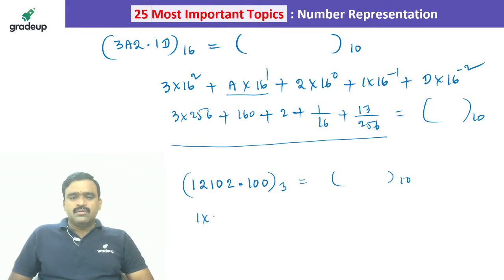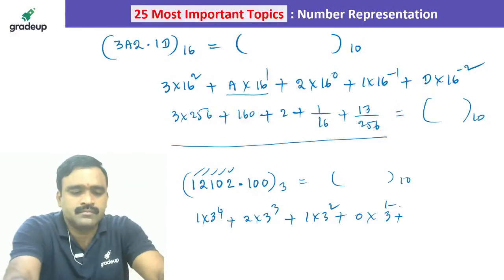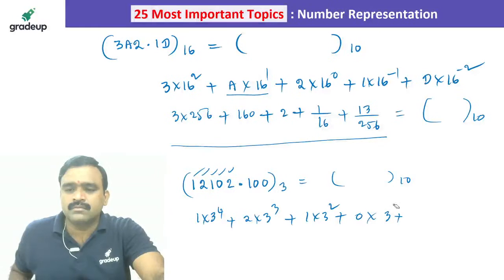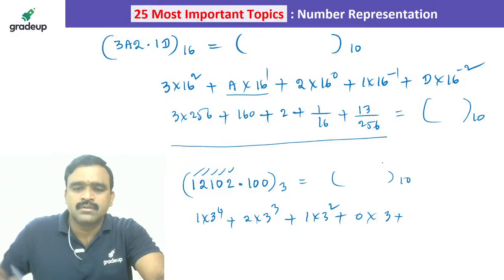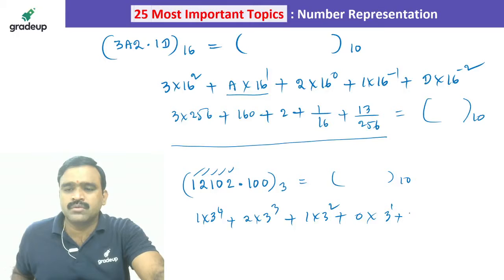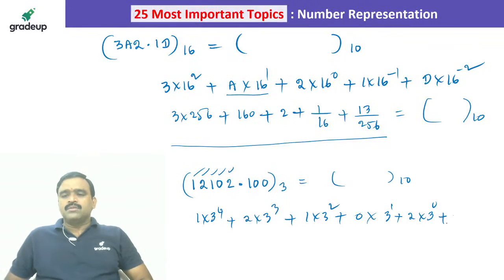This is base 3 now, so 3 power 0, 3 power 1, 3 power 2, 3 power 3, 3 power 4. So 1 into 3 power 4, plus 2 into 3 power 3, plus 1 into 3 square, plus 0 into 3 power 1, plus 2 into 3 power 0, plus 1 into 3 power minus 1.